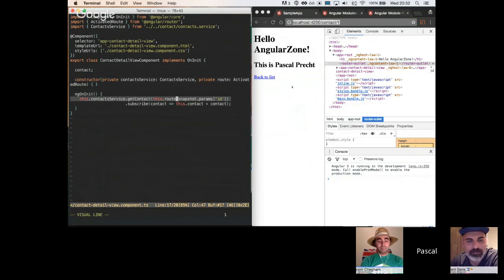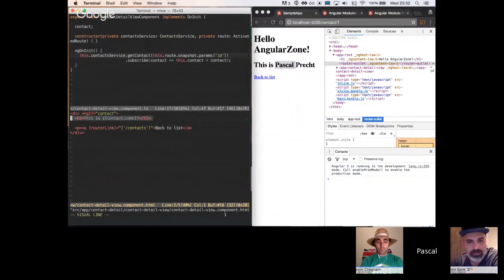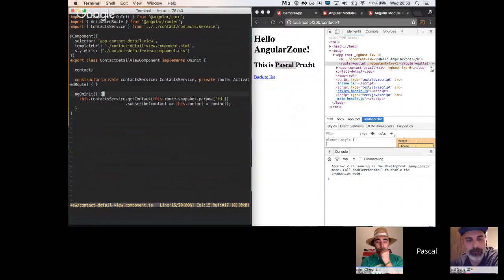It takes the router parameter, which we have up here, like the 1 or the 2 or the 3 or whatever, and fetches the contact based on that. That's why we get the name rendered here. If we take a look at the template of that component, it really just renders the name of the contact and links back to the list. There's really no rocket science going on here. The really interesting part is the lazy loading of the ngModule in this case. All right, I think that's all the demos that I have.